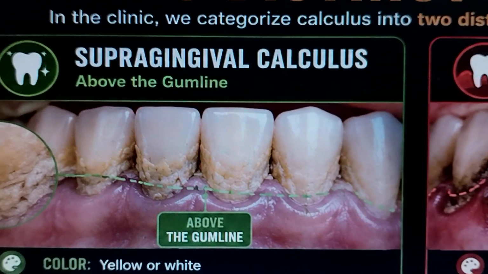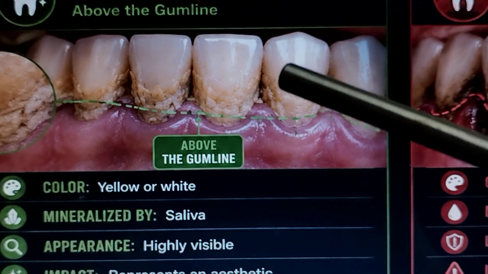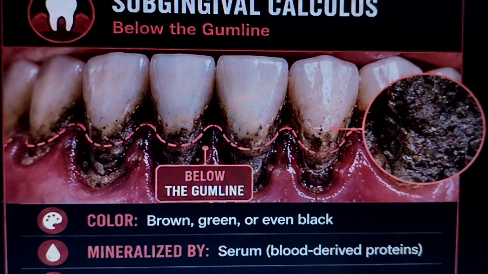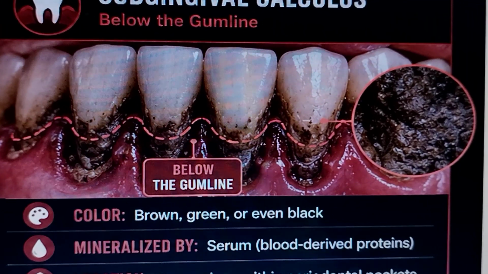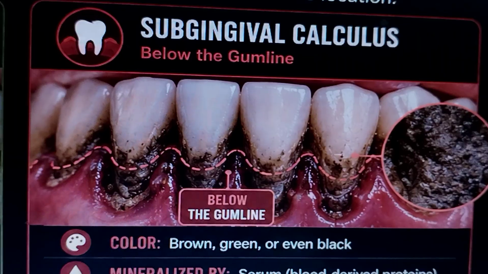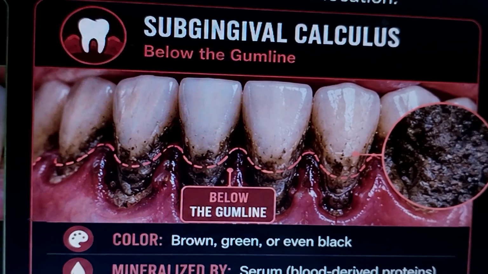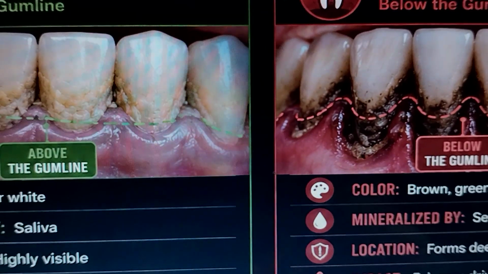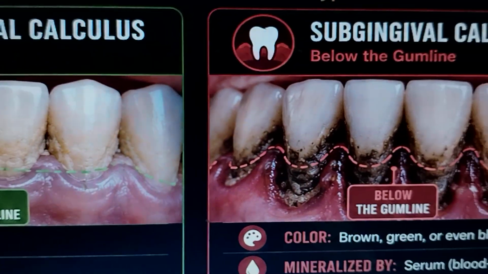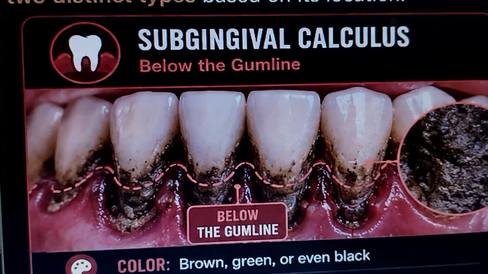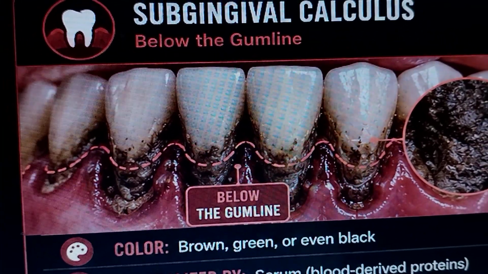Again, giving you a rough summary. This is above the gum line: yellow, white, from the saliva, highly visible, representing an aesthetic and hygienic challenge. And subgingival, you can see, is brown, green, or black, mineralized from serum and blood-driven proteins. Location: forms deep within the periodontal pockets, primary driver of chronic bone destruction. While both are harmful, subgingival calculus is the most destructive threat to your oral and systemic health.